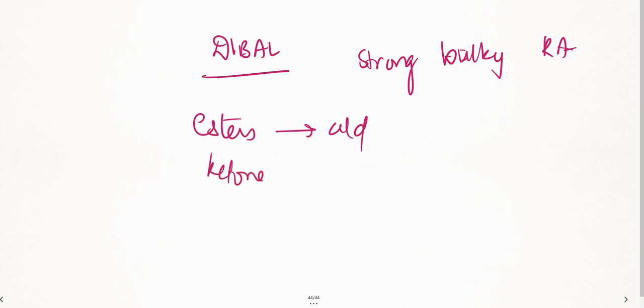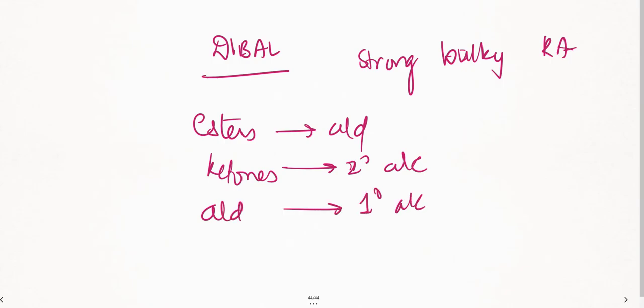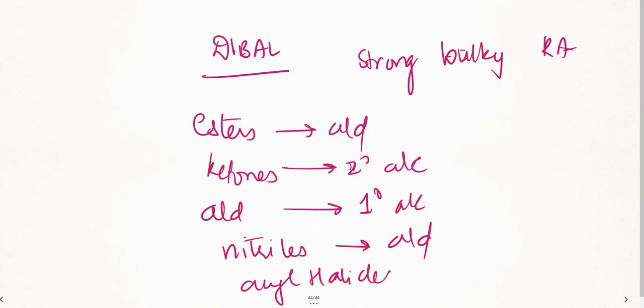Ketones to secondary alcohols. Aldehydes to primary alcohols. Nitriles to aldehydes. Acyl halides to aldehydes. Remember this, acyl halides to aldehydes. This is clear, students? Yes.